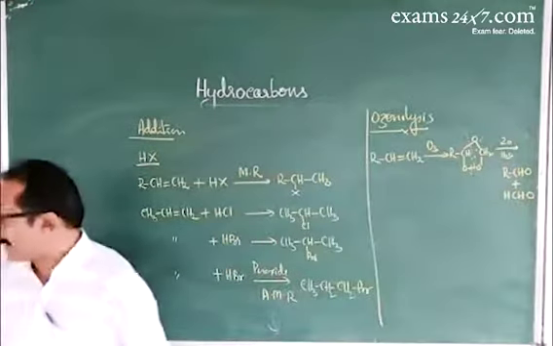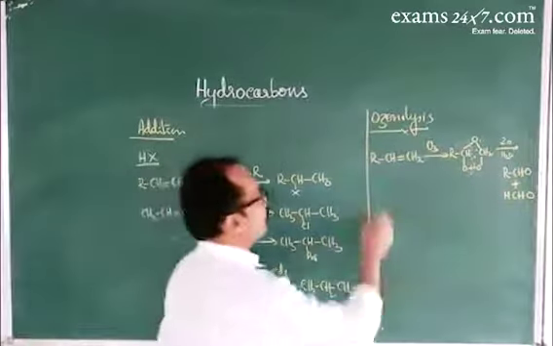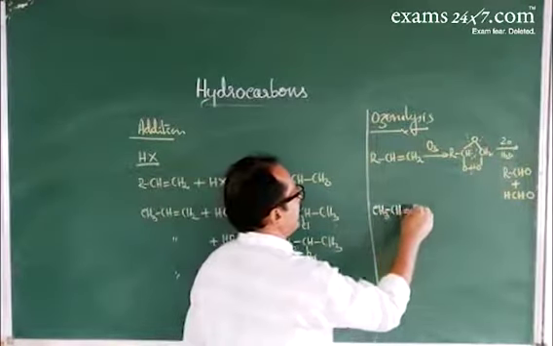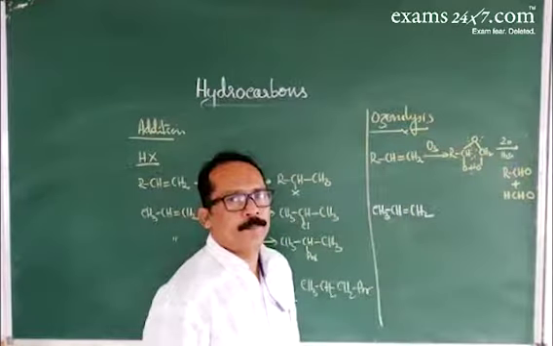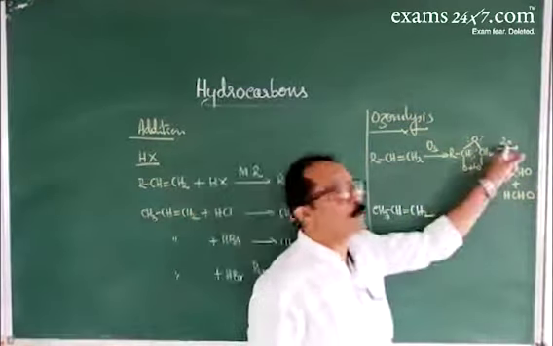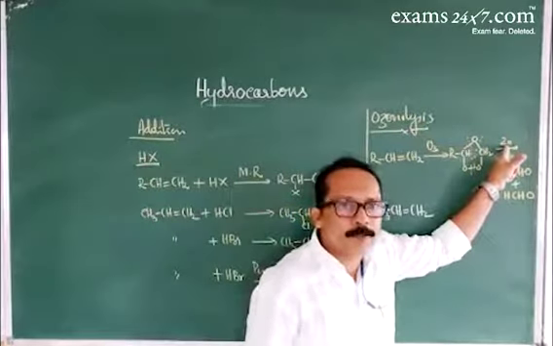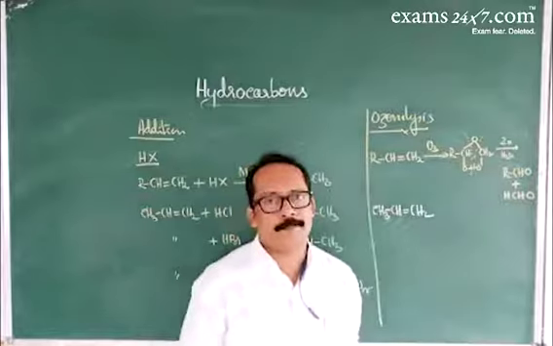But in competitive examinations, we can directly write the product. For example, consider propene, CH3-CH=CH2, on ozonolysis. Here, zinc is used to control the formation of hydrogen peroxide, because if hydrogen peroxide is formed, it oxidizes aldehydes to carboxylic acids.